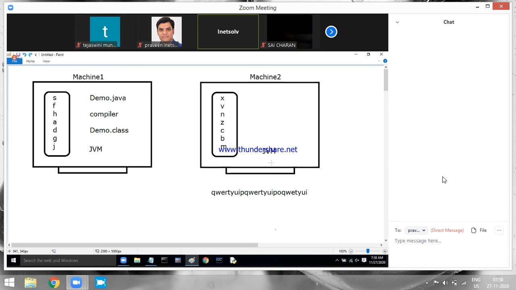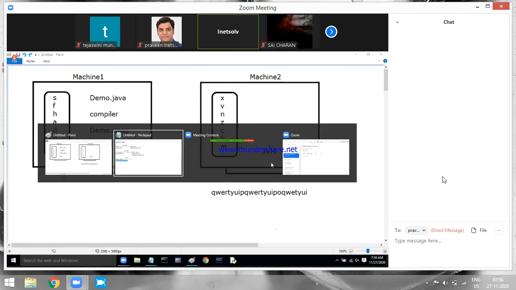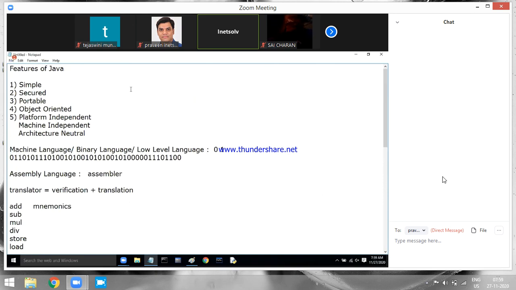Without compiling your program, without recompiling your program, you are able to execute your Java program on any machine in the world with the help of JVM. If JVM is not there, then it would not be possible. Now, the execution of Java program is not based on the machine you compile. You compile the Java program where? In machine 1, and you're able to execute in what? Machine 1, machine 2, machine 3, machine 4, machine 10. Everywhere you're able to execute. And this is what you call machine independent language, platform independent language, architecture neutral language.